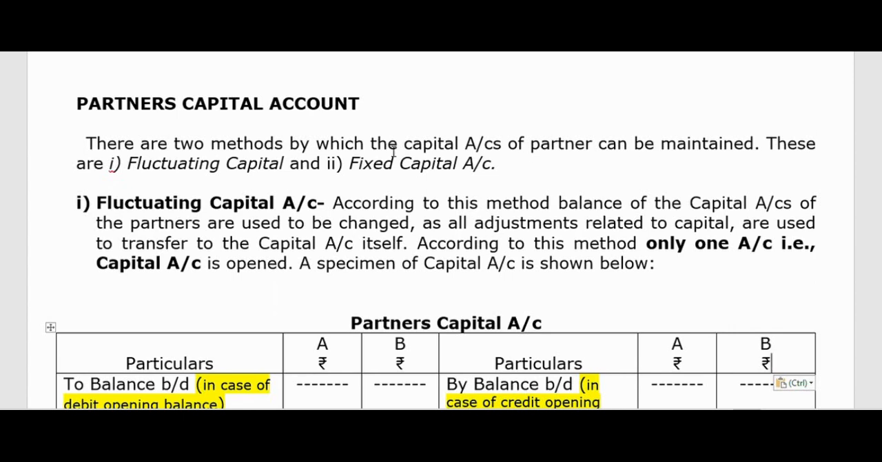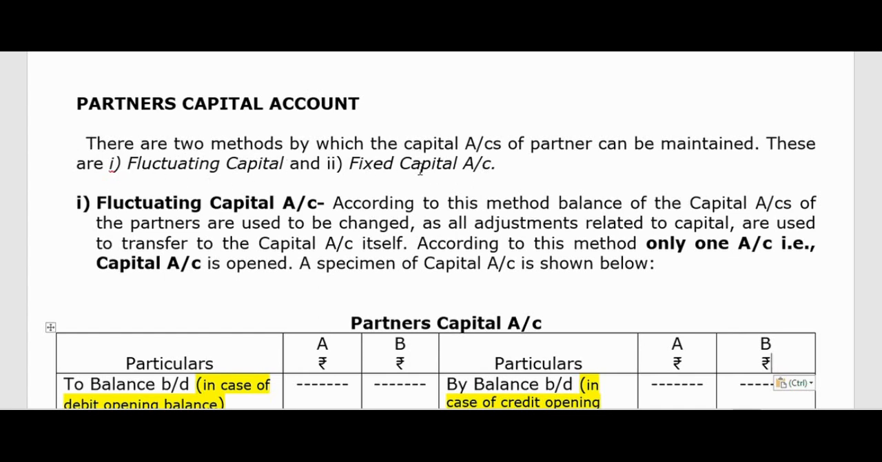In the last class, we have read about the profit and loss appropriation account. Today, in this class, we will read about the partners capital account. As we have to prepare the profit and loss appropriation account, and after that, we have to prepare the partners capital account. In this regard, we have to keep in mind there are two ways to prepare those capital accounts. Those are named as fluctuating capital and fixed capital.